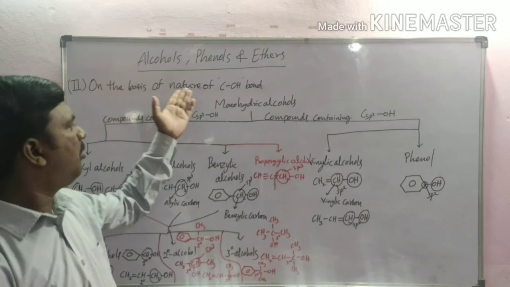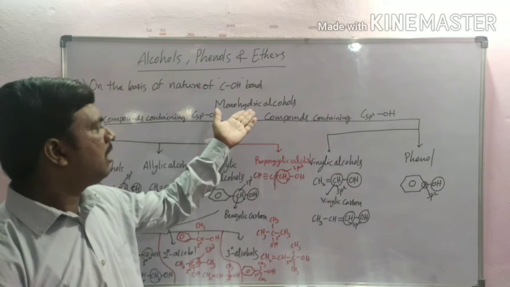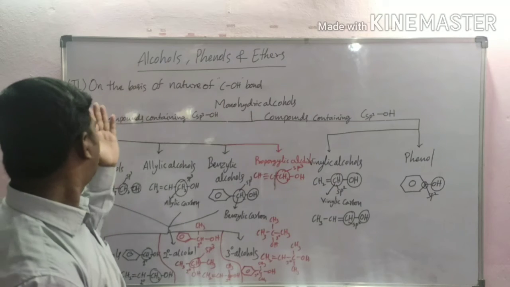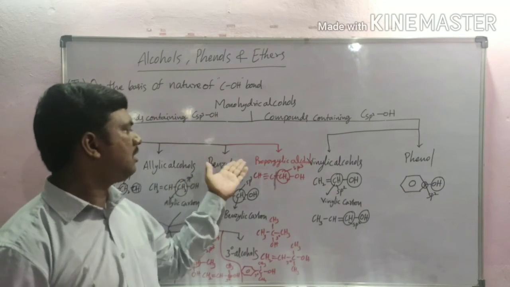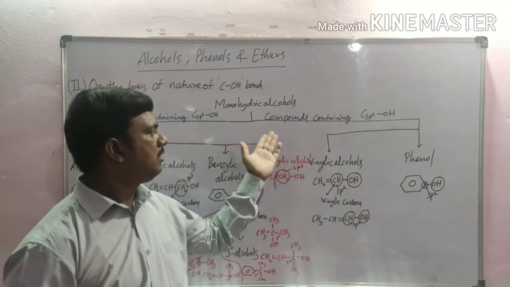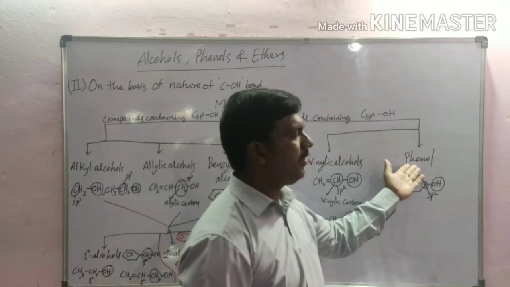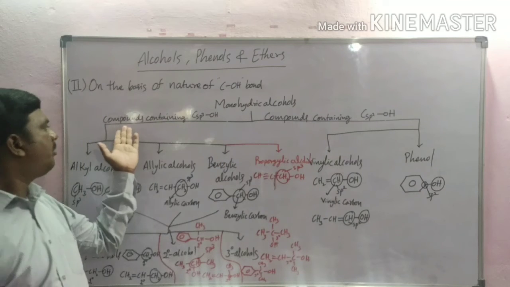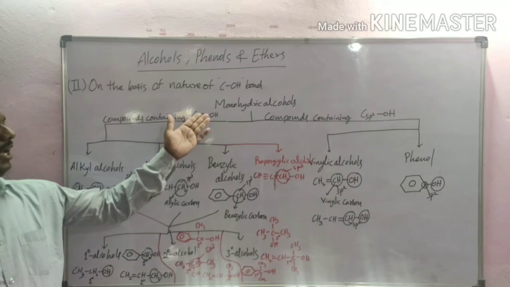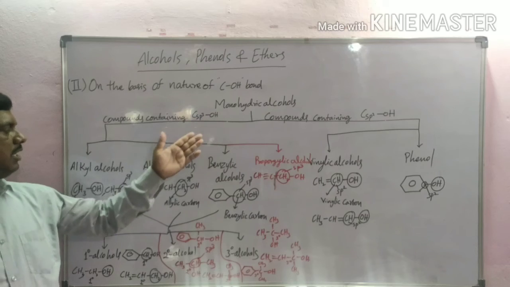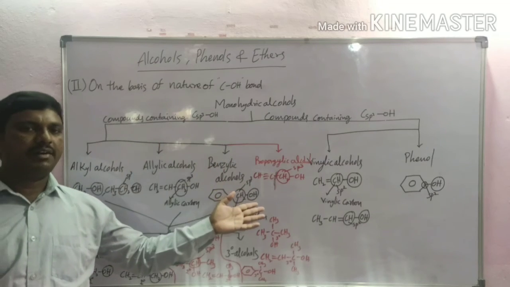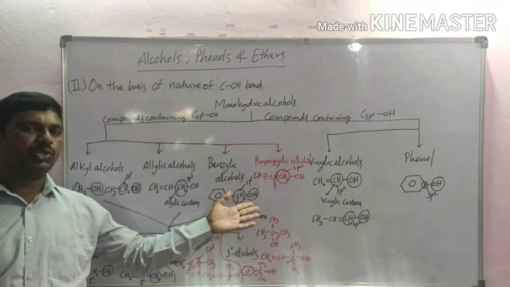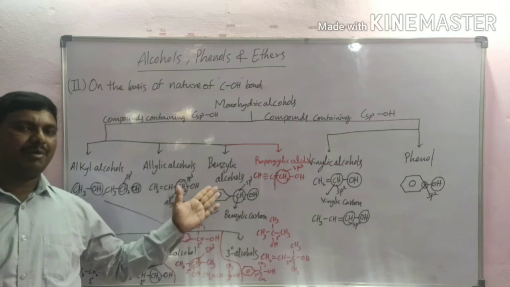Based on this, monohydric alcohols are classified into alkyl alcohols, allylic alcohols, benzylic alcohols, propargylic alcohols, vinylic alcohols, and phenols. According to compounds containing an sp3 hybridized carbon atom, they are classified into four types, where the hydroxyl group is directly attached to an sp3 carbon atom.